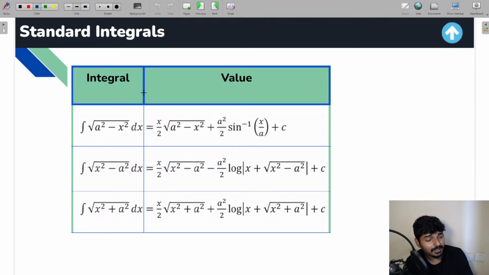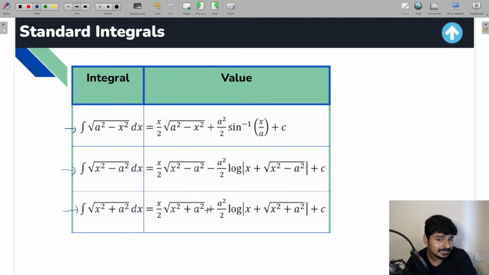Now let me go to another standard integral which is related to the concept of integration by parts, and that is these three formulas right here. Guys, all these three formulas are going to be derived using the concept of integration by parts only. I'll not do the derivation part for you right now, okay? But these are the formulas which are going to be important. The first one, under root of a square minus x square. Second one, under root of x square minus a square. The third one, under root of x square plus a square. So the integrals of these three are going to be in this particular way.